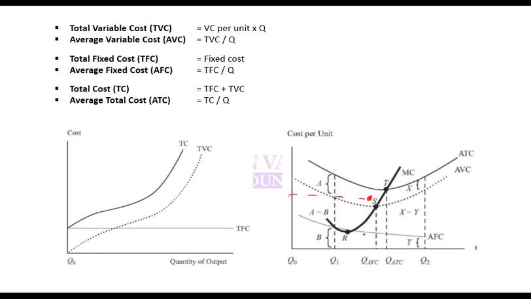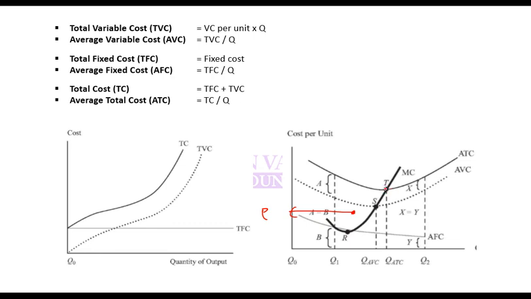Because if you close down today, you will still have to bear fixed cost. So you are still getting some contribution or making some money to pay off your fixed cost. So you continue in short term and exit in long term. But if your revenue falls even below average variable cost, let's say it falls here, your price falls below average variable cost, then you immediately shut down production. Why? Because producing more gives you more loss. So you immediately shut down production.